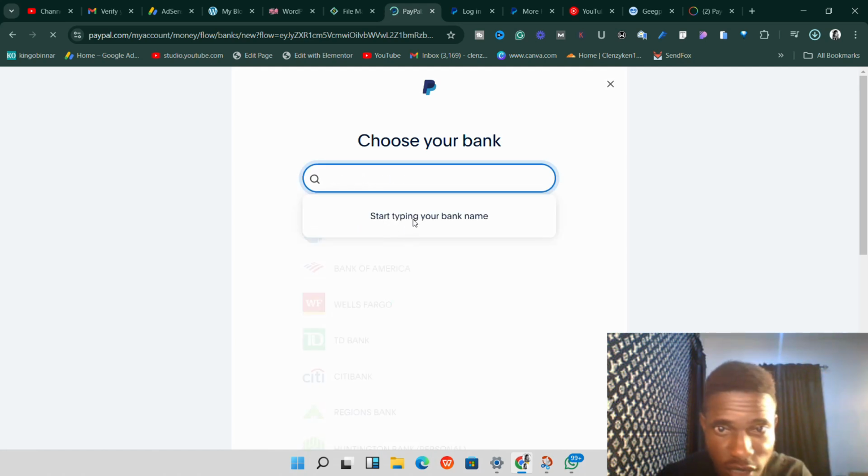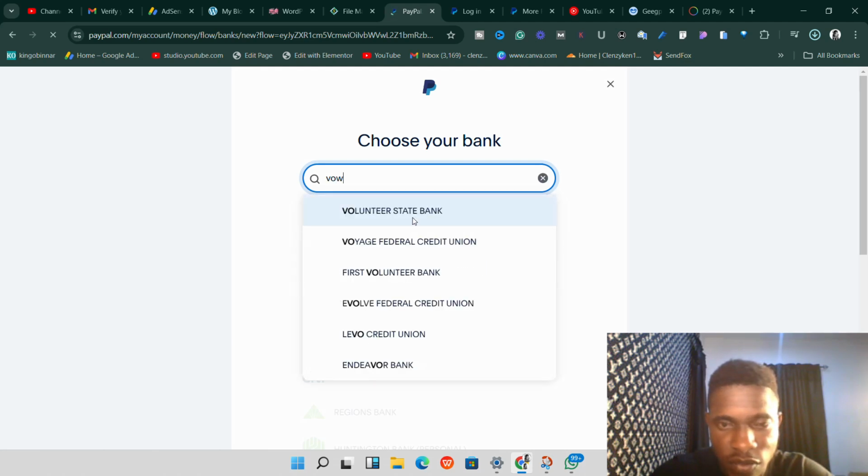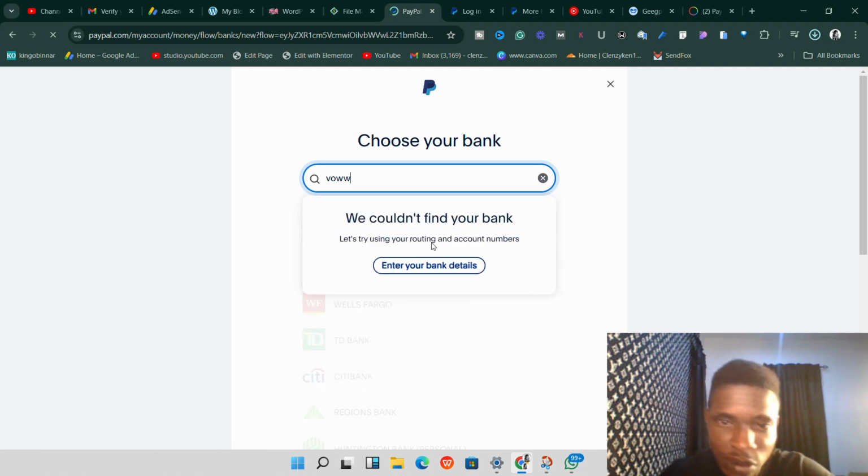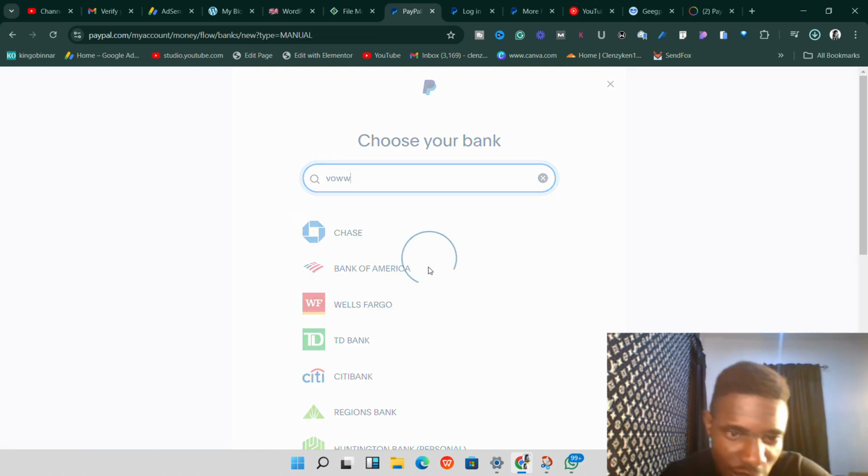It's going to say start typing your bank name. So I can say something like VOWW. As you can see, this bank couldn't be found, so now it has the section that says enter your bank details. That is exactly what we want to click on.